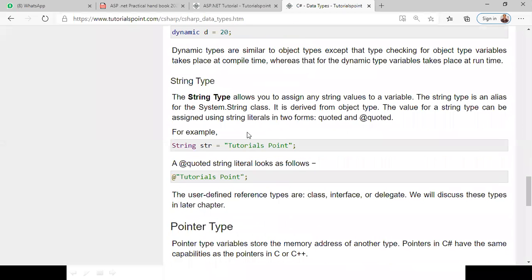Same like that. Next one is string type. We declare string, with capital S. String str, the variable str, is equal to tutorial point. So what is it? String type. It allows you to assign a string value to a variable.